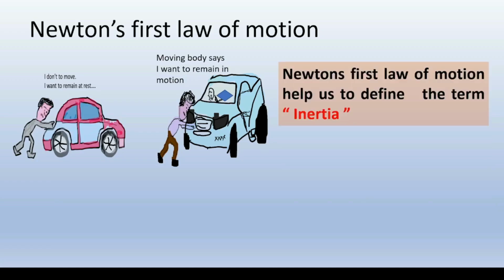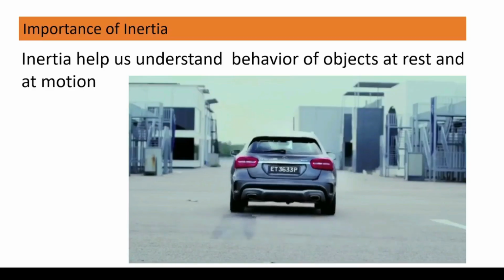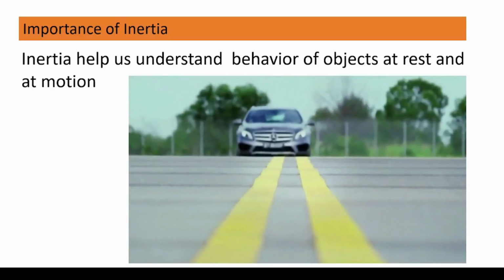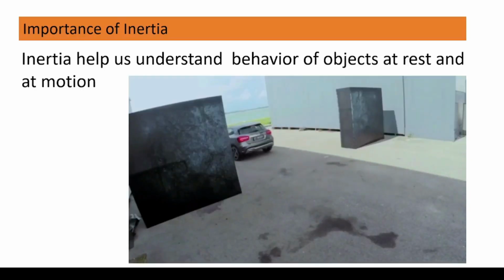Newton's first law of motion helps us to define the term inertia. According to this law, inertia is a fundamental property of every physical object by which the object opposes any change in its state of rest or state of uniform motion. Inertia helps us to understand the behavior of objects at rest and in motion.